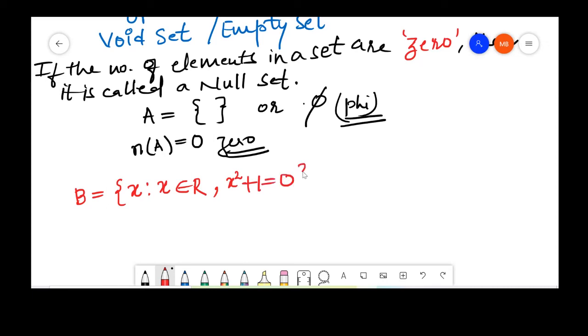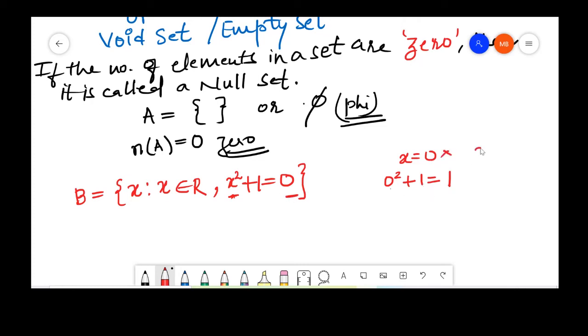Try to solve this. What kind of set will we have here? You put any number here. Say let me put x equal to 0. I get 0 square plus 1. What is 0 square plus 1? 0 plus 1, 1. So it is not equal to 0.